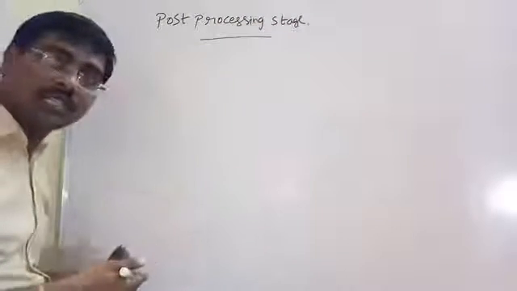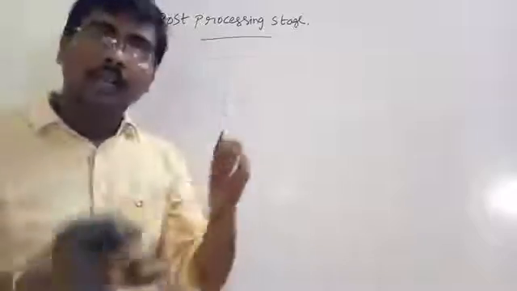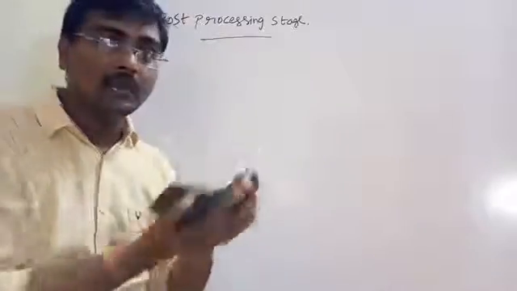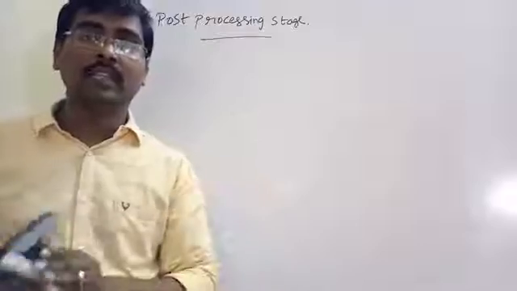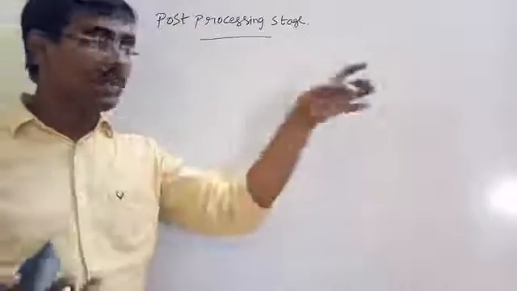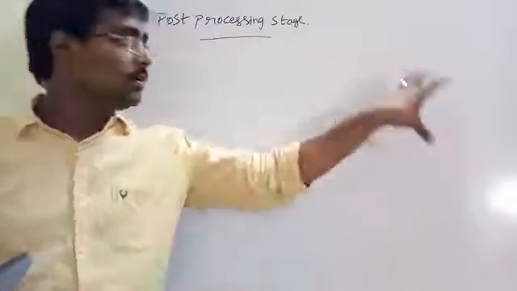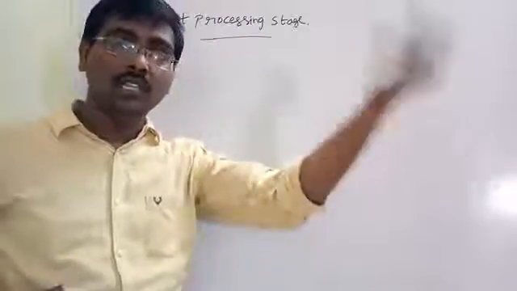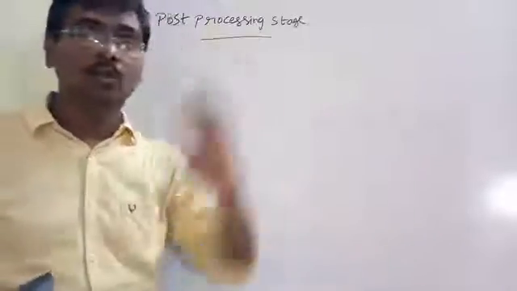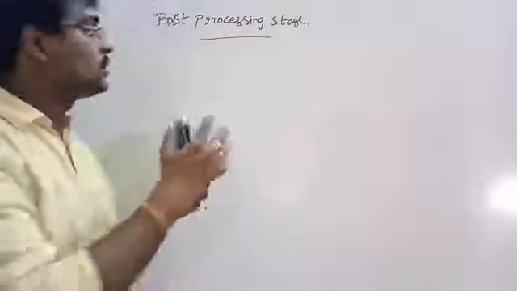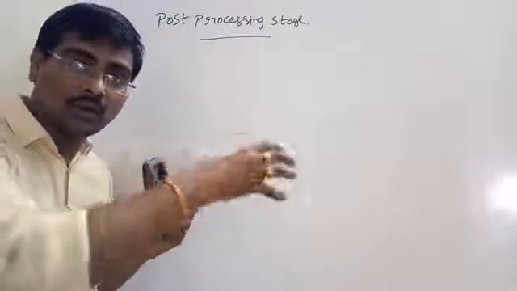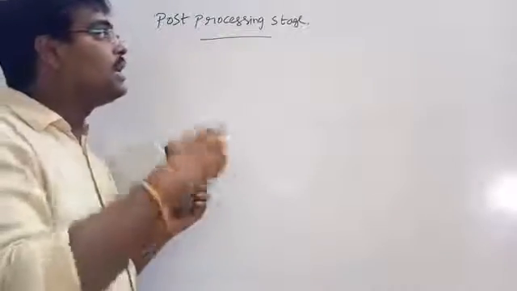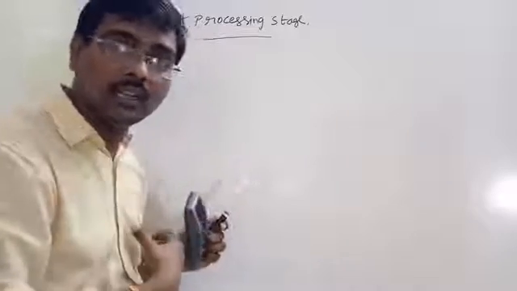Post processing stage means it simply removes some of the items which have higher confidence than the general case. Suppose my confidence threshold is 0.6, and for one item set the confidence is some 10. Then you have to remove those items. Post processing stage means we are removing some of the items that have higher confidence than the general case.